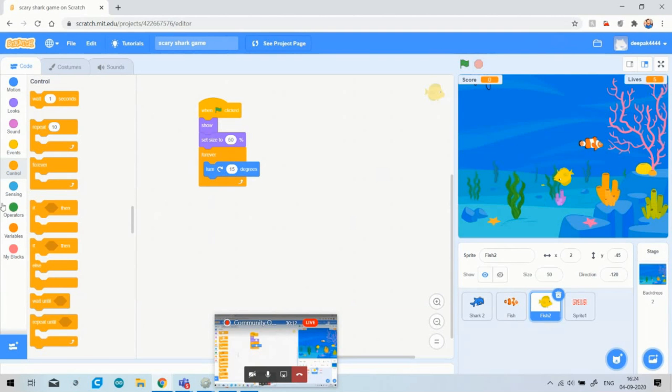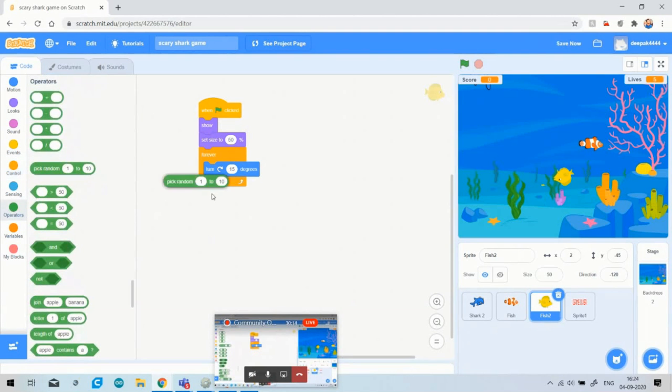For this, go to the operators and choose a random value here. I have chosen minus 15 degrees for down and plus 15 degrees for up. So you can see that now my fish will not rotate 360 degrees, it will go up and down.